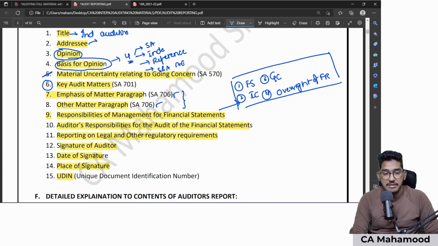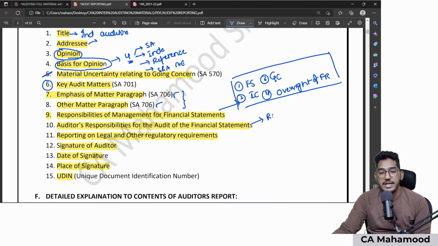Now coming to the next paragraph, auditors' responsibilities for the audit of financial statements. Immediately after management responsibilities, you have to include one more paragraph in the audit report explaining your responsibilities, nothing but auditors' responsibilities. What I will try to mention in the auditor's responsibilities is nothing but your overall responsibilities. You should say, as an auditor, I need to obtain reasonable assurance whether financial statements are free from material misstatements, and define what is reasonable assurance. Say that reasonable assurance is a high level of assurance but not absolute assurance. That is also one responsibility.